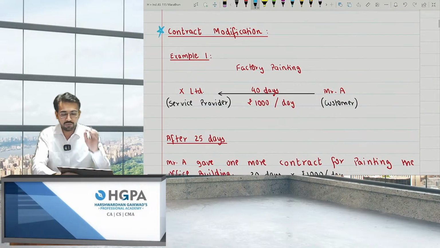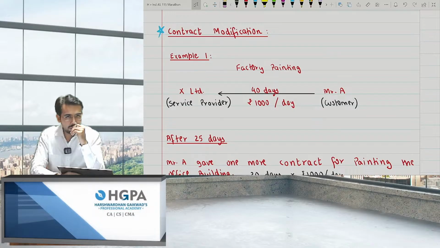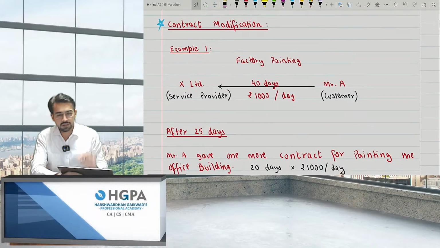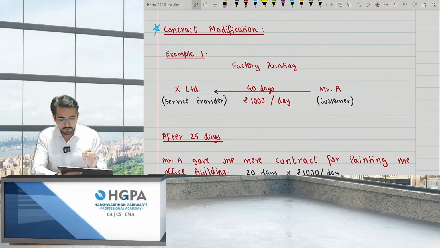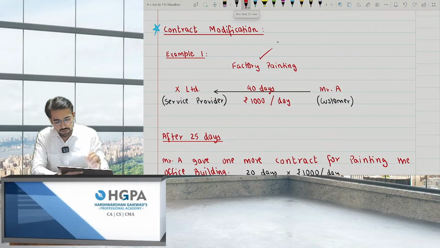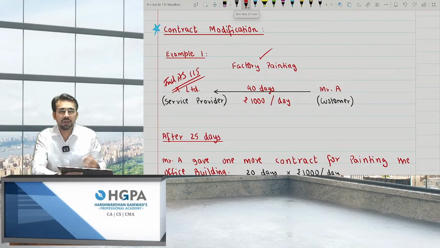What is contract modification? To make it very clear, I have given 3 examples on it. Please pay attention. What is contract modification? The first example: I have a contract for factory painting. Mr. A is a customer and X Limited is a service provider. So we are X Limited and we are following IND AS 115. We are the service providers.